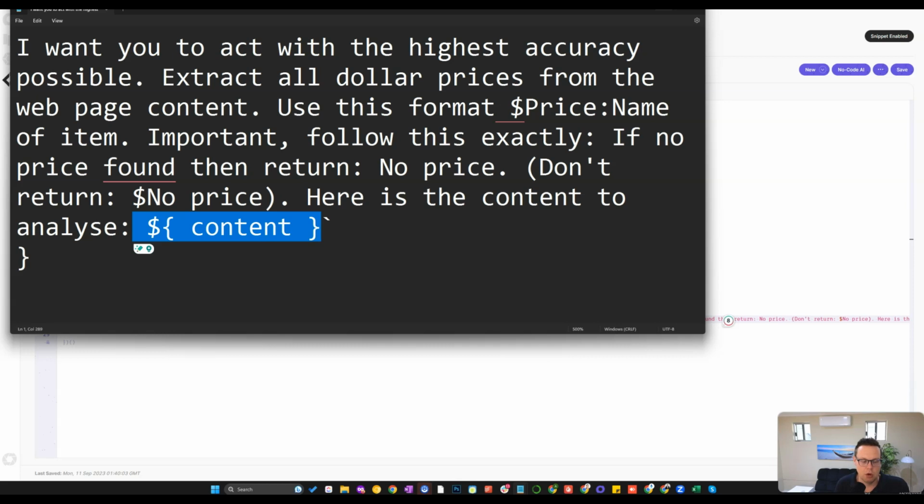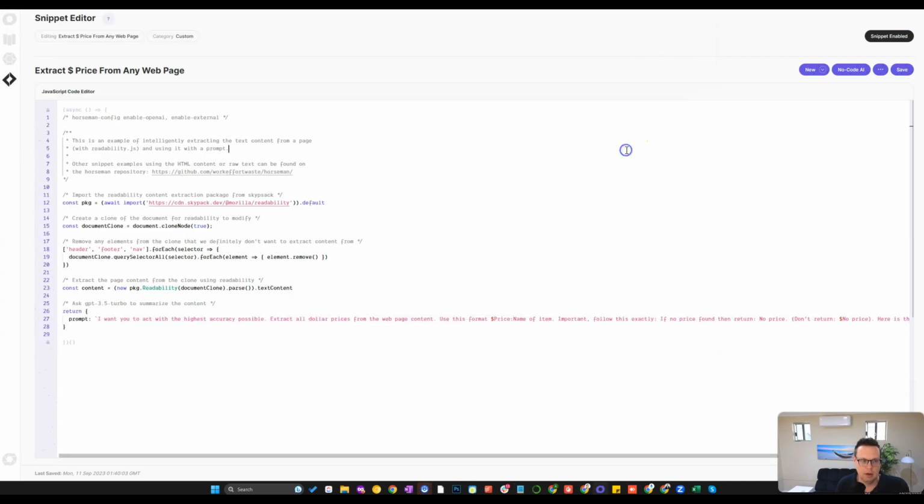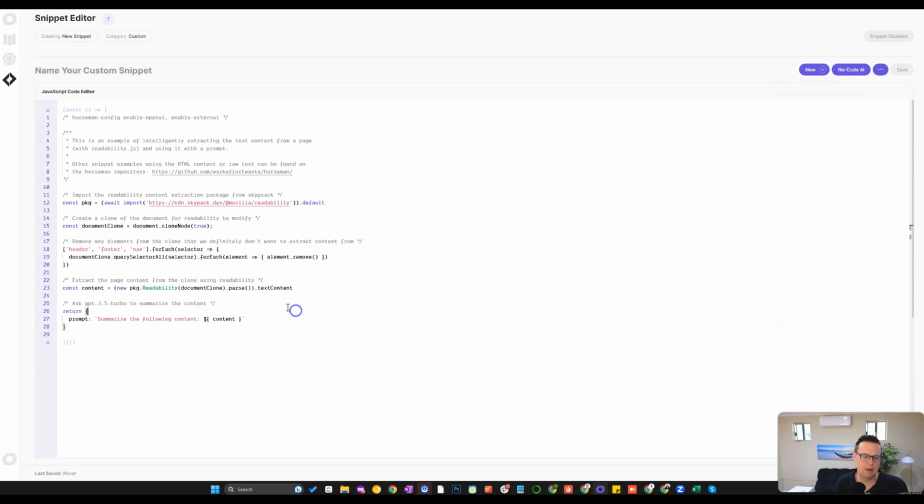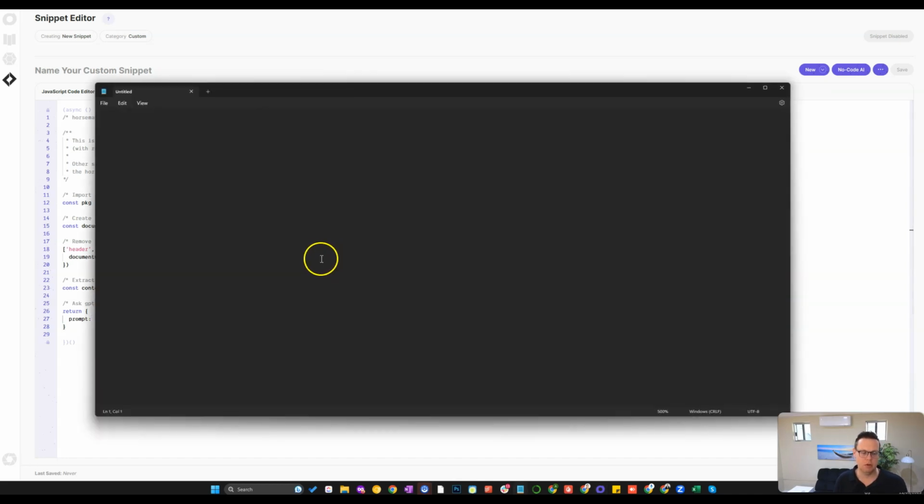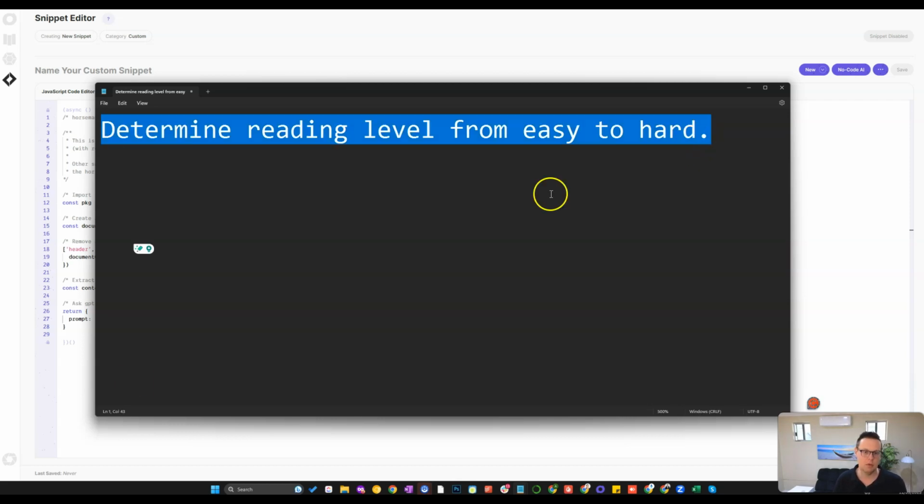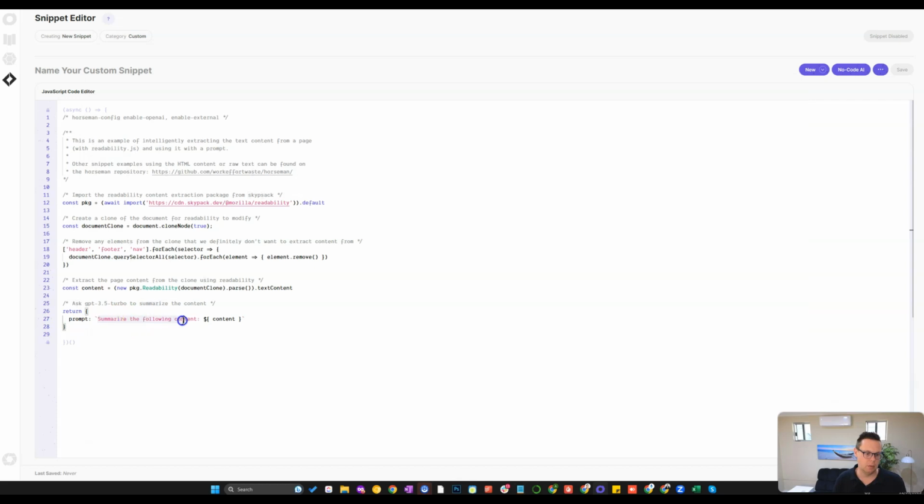All right, so this has worked really well for me. As you can see, it's been able to do exactly what we wanted. And I will show you what it looks like if you click new content. So you can see here the standard prompt is, it says summarize the content. If you want to do something else with it, like let's say to determine the reading level, you just write a prompt to say reading level from easy to hard. Okay, and you just replace that in here.